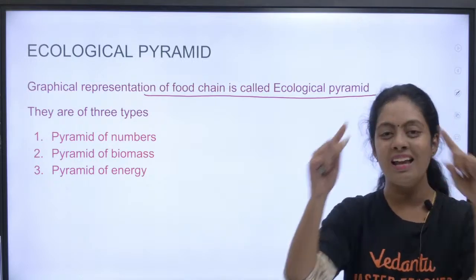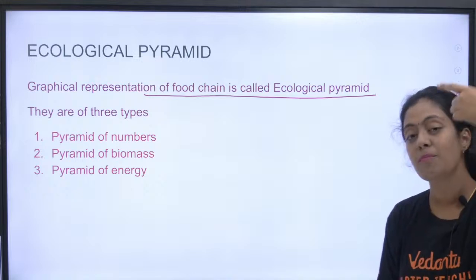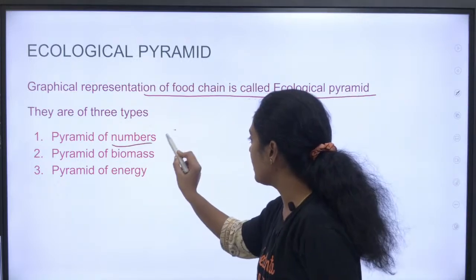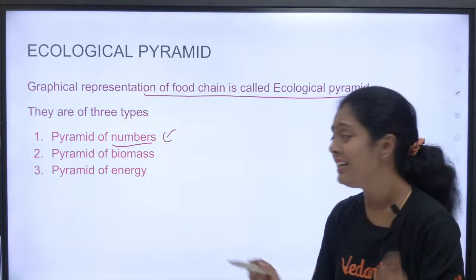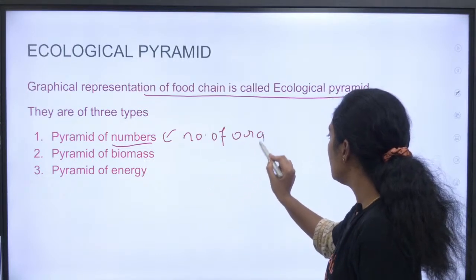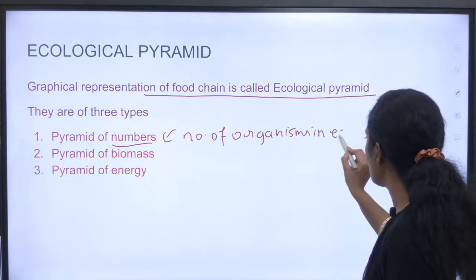So we are drawing it like a triangle. Okay. So there are 3 kinds of pyramid: pyramid of number, pyramid of biomass and pyramid of energy. What does pyramid of number denote? It indicates the number of organisms in each trophic level. You can note this down, students.